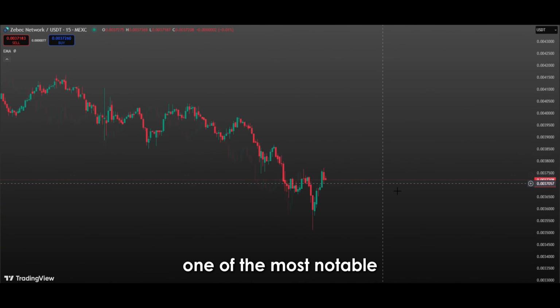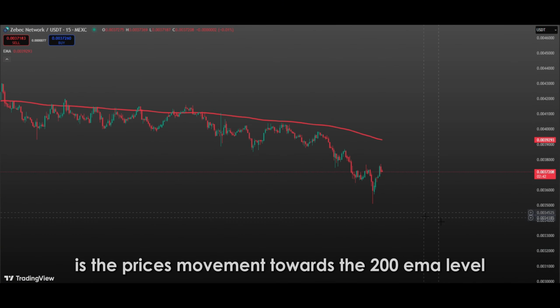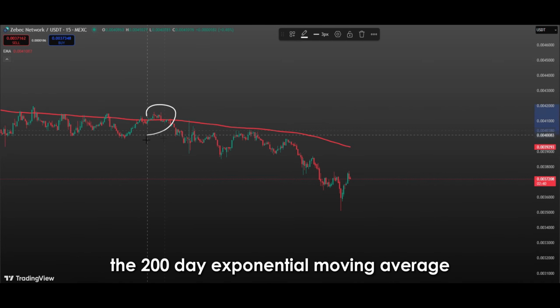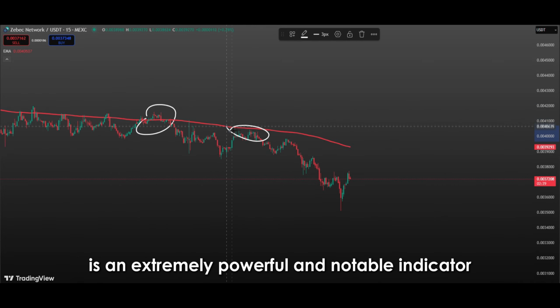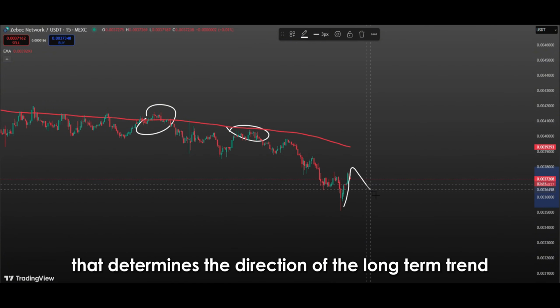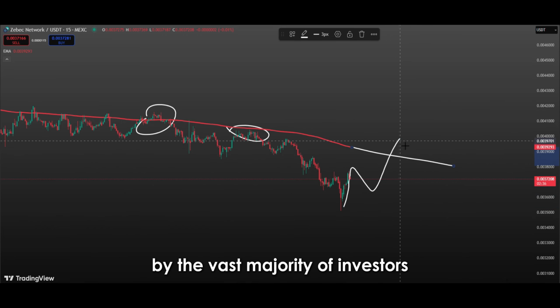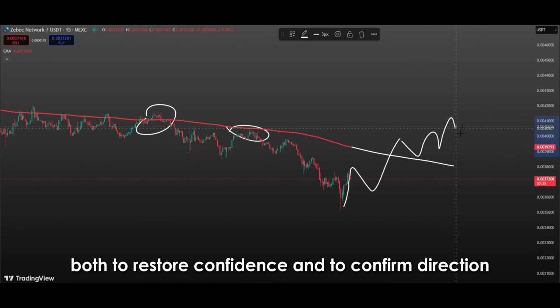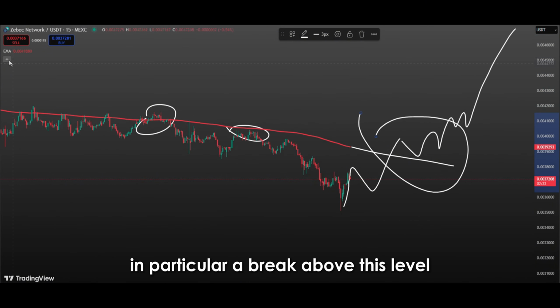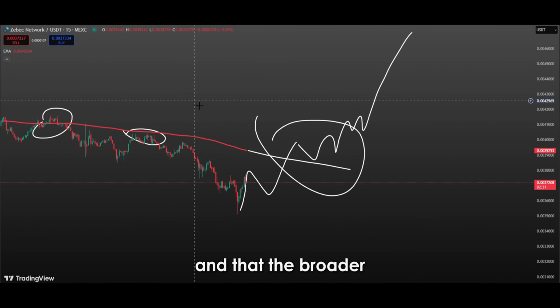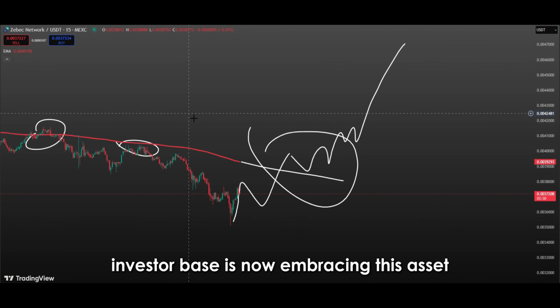One of the most notable technical developments on the chart is the price's movement towards the 200 EMA level. The 200-day exponential moving average is an extremely powerful and notable indicator that determines the direction of the long-term trend in the markets. This indicator is closely followed by the vast majority of investors, both to restore confidence and to confirm direction. In particular, a break above this level indicates that the market momentum is on the upside and that the broader investor base is now embracing this asset.